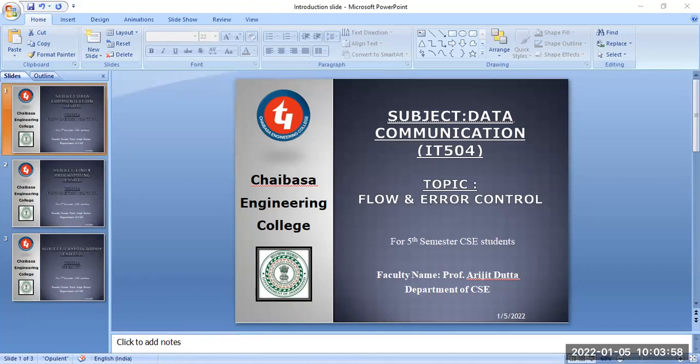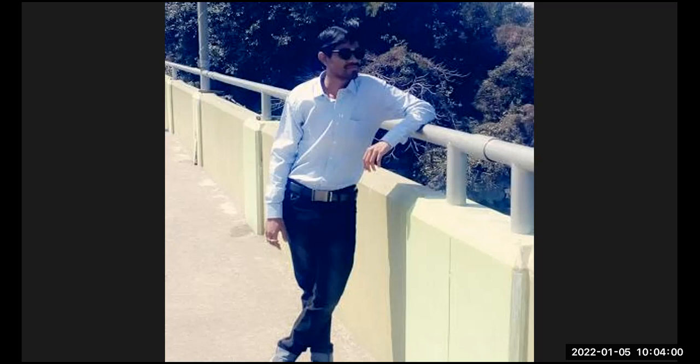Now, in our previous classes, we were in the middle of a discussion, and then suddenly the power went off, and due to that reason, the class ended abruptly. So we will continue from that particular part in today's class.